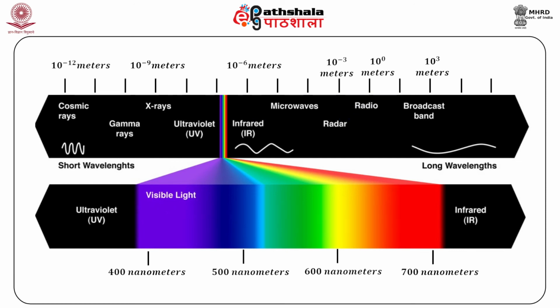And this visible region also is divided into different colors of the rainbow, violet to red. Violet is the high energy, high frequency region, and red is the lowest energy. Infrared is beyond red, and that is why it has lower frequency and lower energy than the visible radiation.